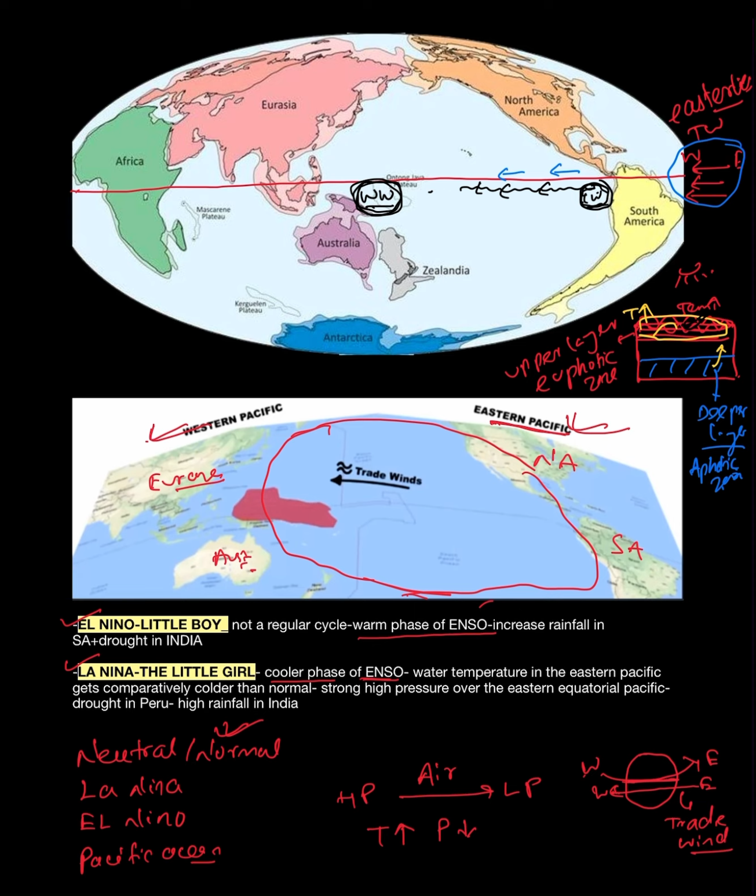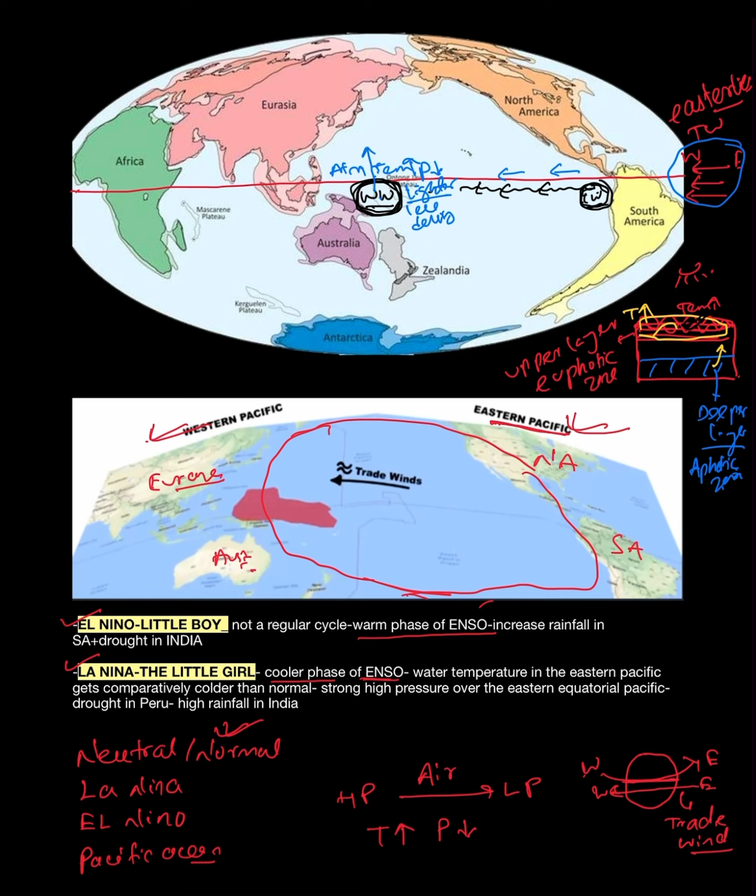As you know, where there is warm water, the atmosphere just above the water body will have more temperature, that means the pressure will be less, and the air becomes lighter in weight. So the less density air will move in the upward direction.